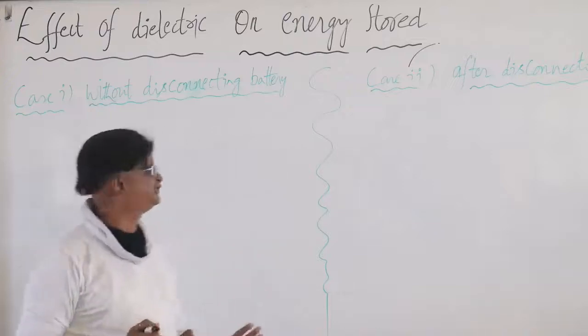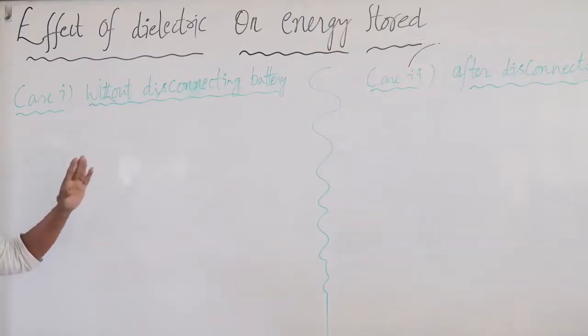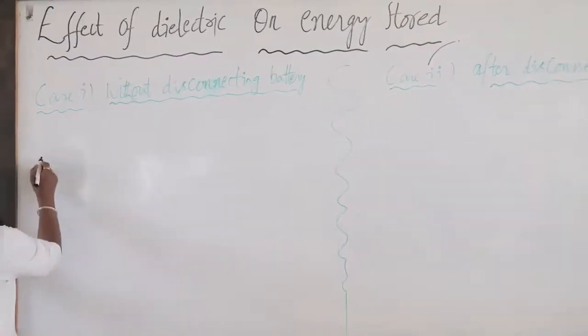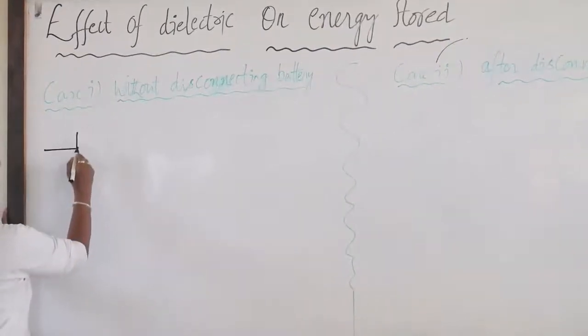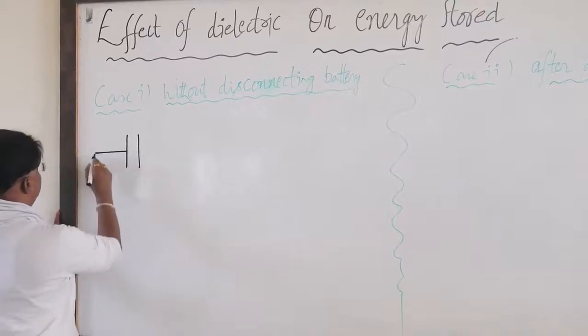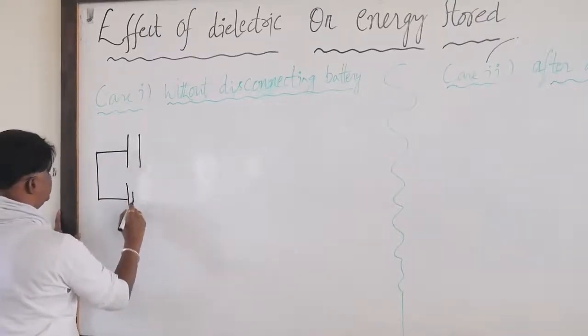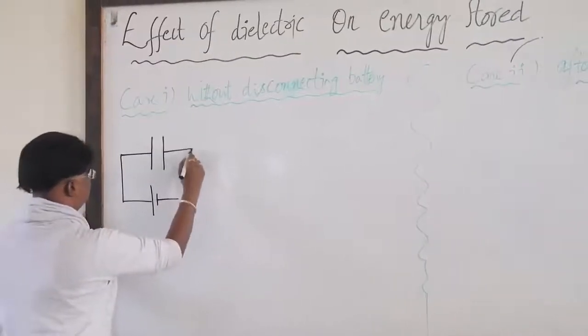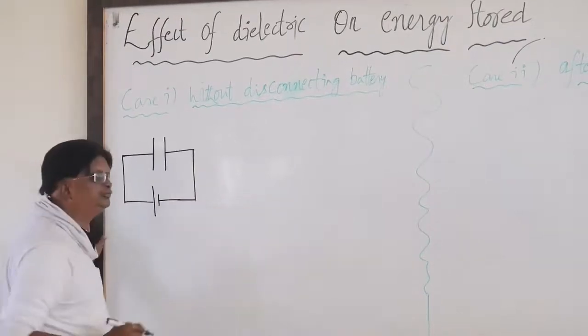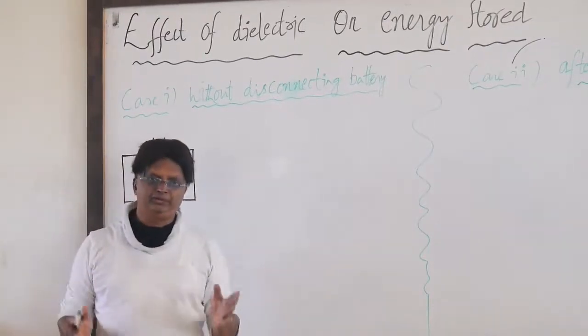Now let us see the case of without disconnecting the battery. I will show you two cases. The first one is the capacitor connected to a battery. Battery, we have told many times, is a charging device which works on the principle of conservation of energy.